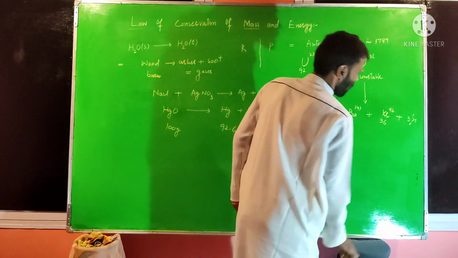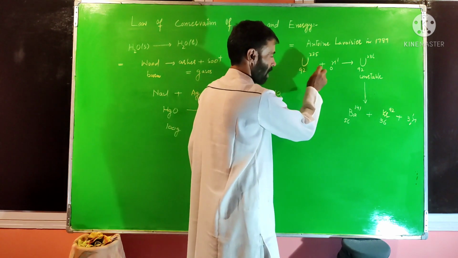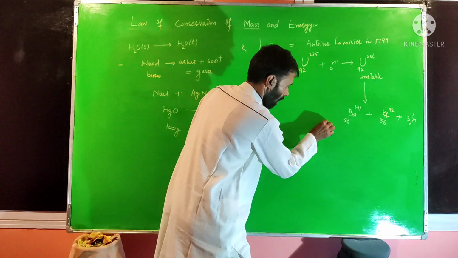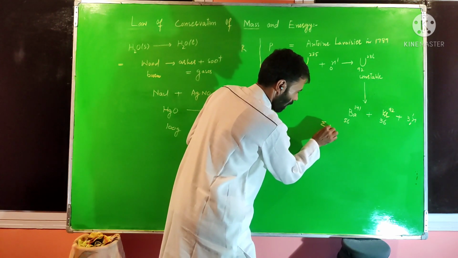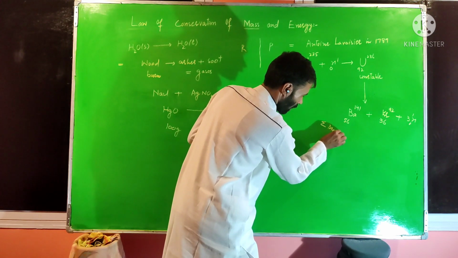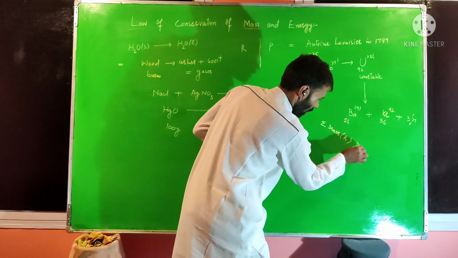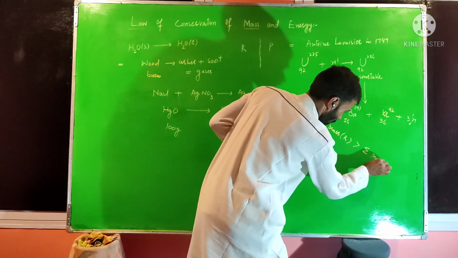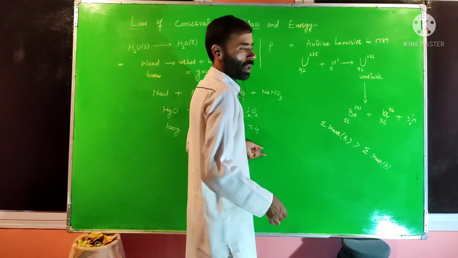If we measure the mass of reactants and the mass of products, it has been found that the sum of the masses of reactants is always greater than the sum of masses of products. Now, where is the remaining mass?